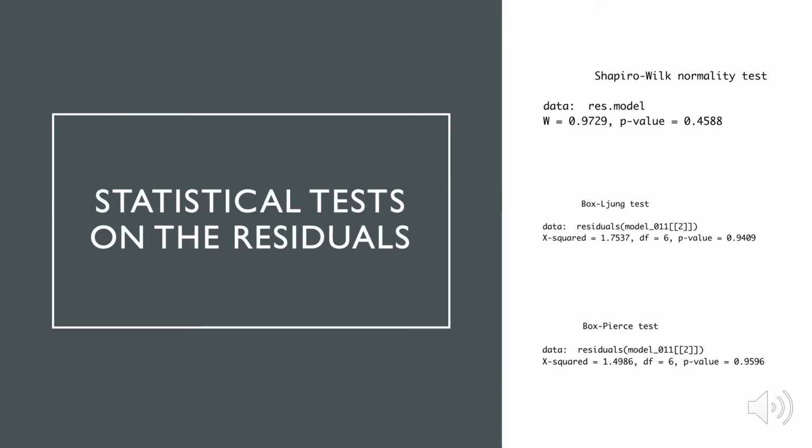The Shapiro-Wilk test has a large p-value, meaning there is not enough evidence to reject the null hypothesis of normality. The Box-Pierce and Box-Ljung tests both have large p-values, meaning we do not have enough evidence to reject the null hypothesis that the errors of the residuals are uncorrelated.